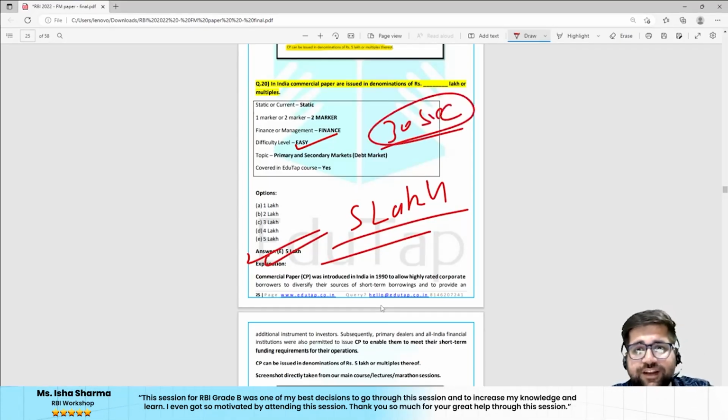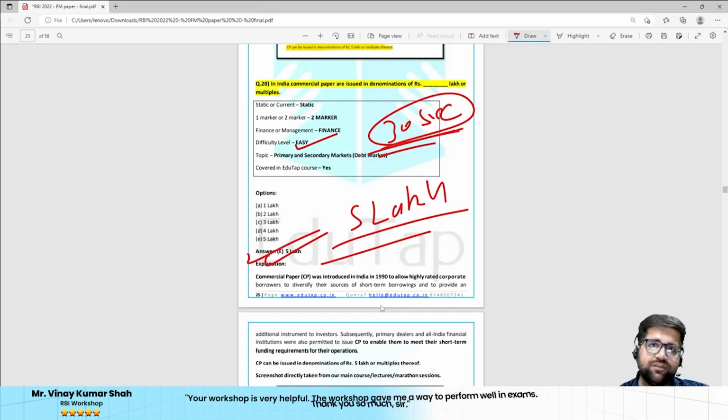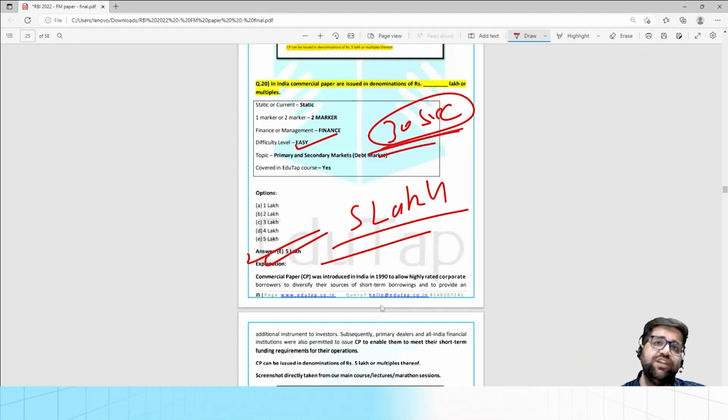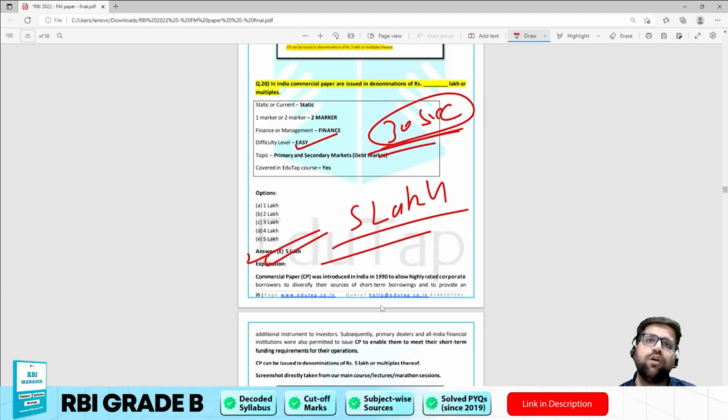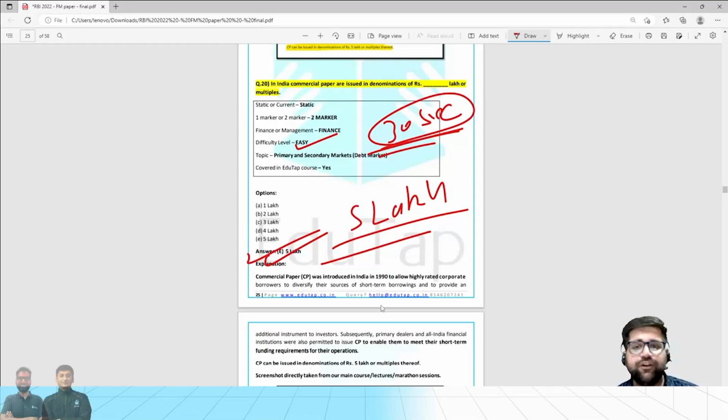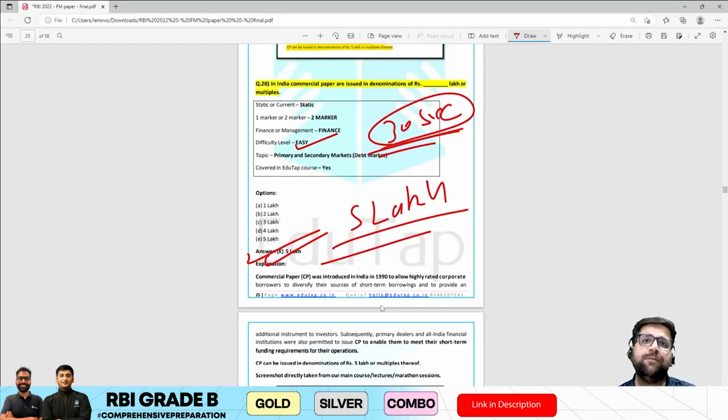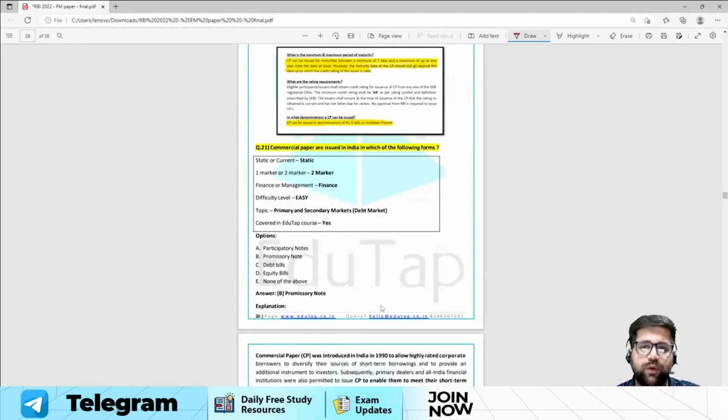So if you are saving your time over these questions, then you can invest your time in those questions which require some logical conclusions. This is the strategy which you should follow in your mock test as well, or in your different exam scenarios as well. Save your time in easy questions and invest your time when the question is difficult. Now let's come to question number 21.